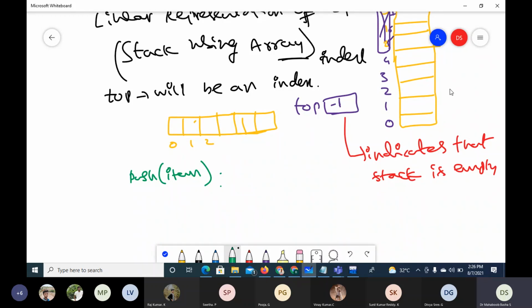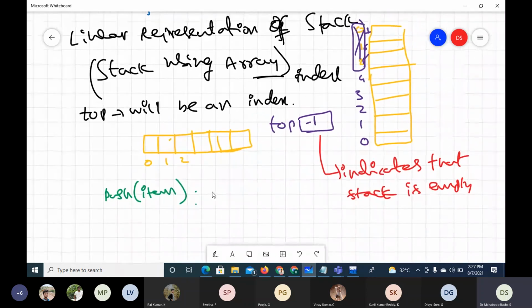So whenever you want to push an item into a stack built with an array, the first thing you have to do is check whether there is space for the new item to be inserted. Only when there is space can we insert the data item. Otherwise, you cannot insert it. That is the first step.